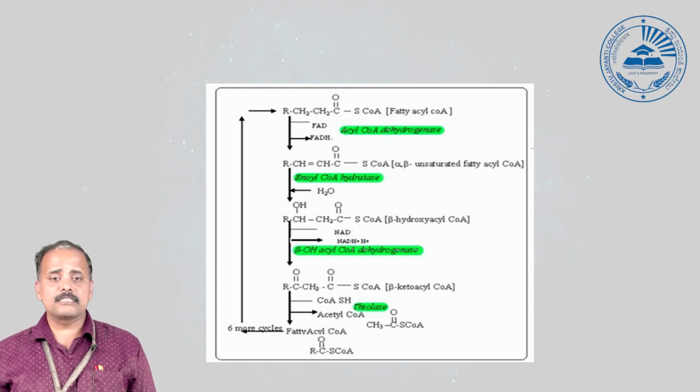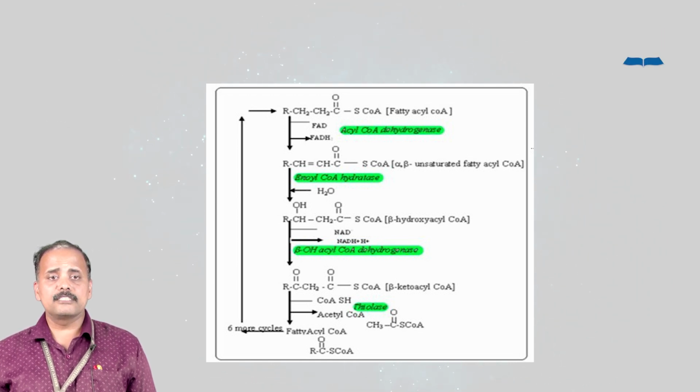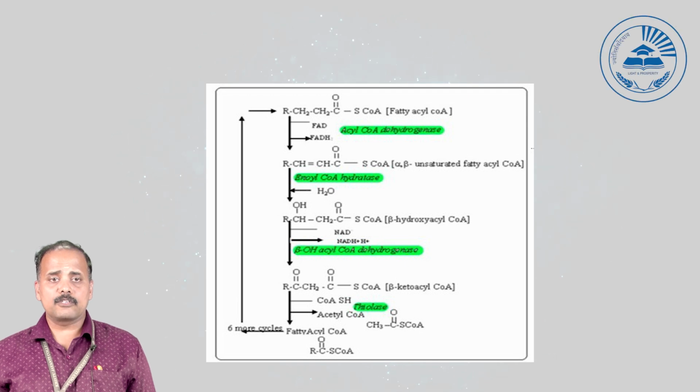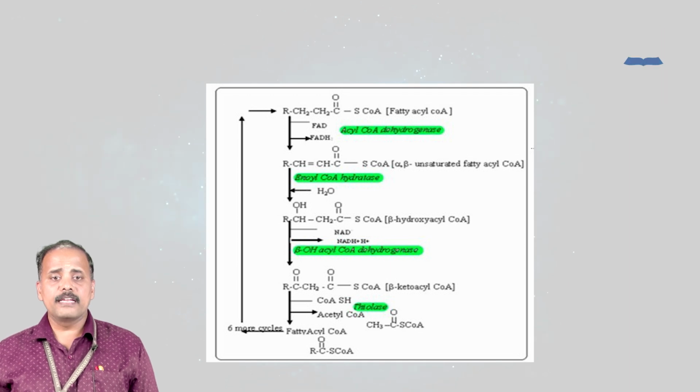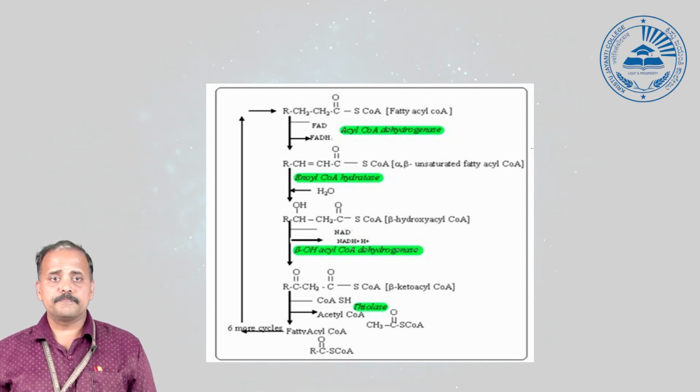Once this acetyl CoA is formed, it enters the TCA cycle and is completely oxidized to carbon dioxide and water. So to understand the reactions of beta oxidation, these are the series of reactions by which the fatty acyl CoA is oxidized, and finally it is converted to acetyl CoA and acyl CoA.